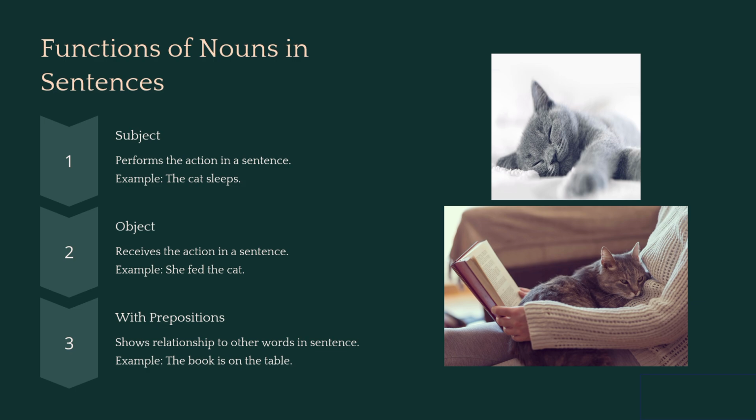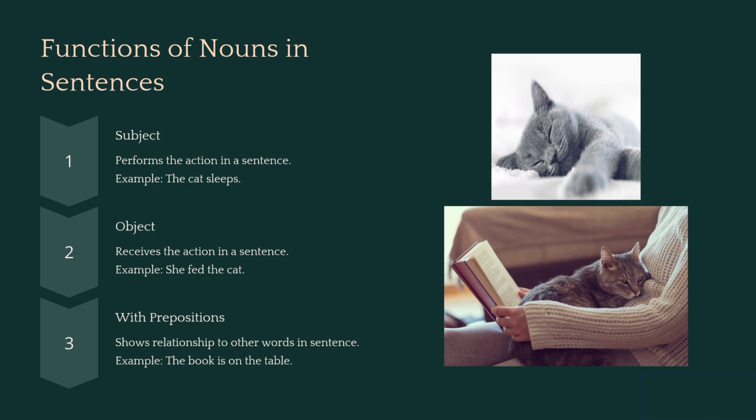Now, as the object, nouns can also be the object. What the action is happening to. So, for example, she fed the cat, right? The cat's the one being fed. It's the object. Other examples include the teacher praises the students. The students are the ones being praised. Or John fixed the bike yesterday. The bike is the one that's being fixed.